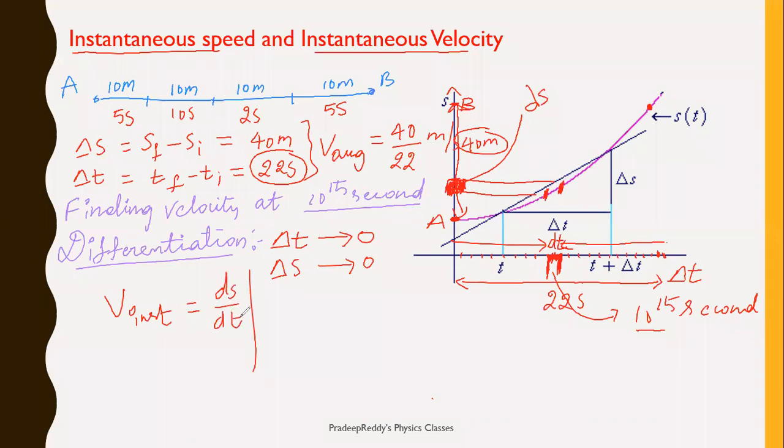But how are you getting this ds divided by dt? ds, you are getting it because you are tending this delta s to 0. dt, you are getting it because you are tending this delta t to 0. Therefore, I can simply write limit delta t tending to 0, delta s divided by delta t is equal to ds divided by dt.